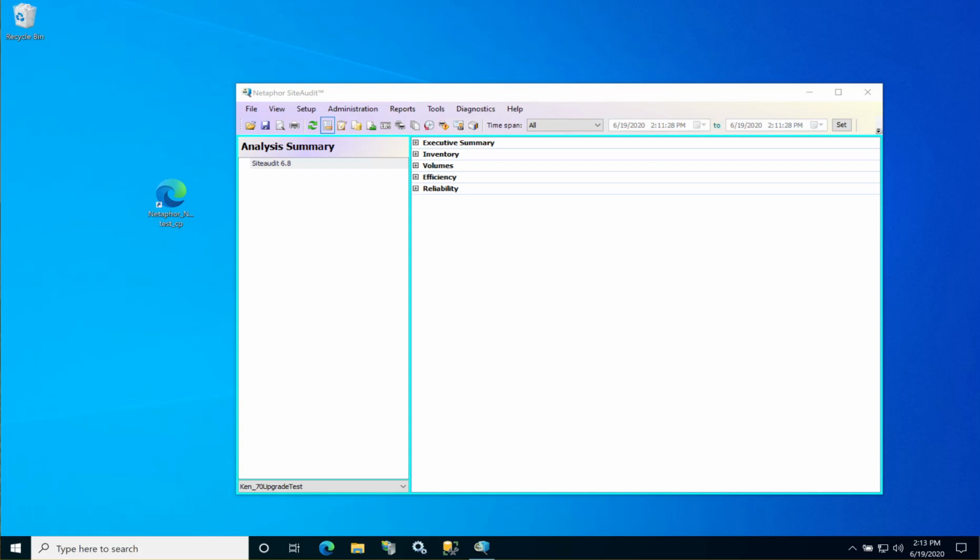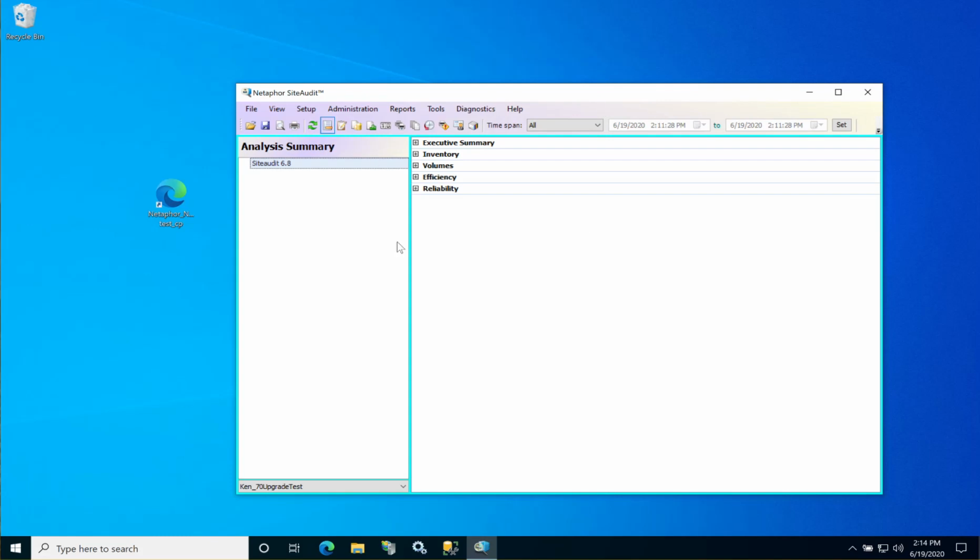In this video, we're going to install SiteAudit Hosted version 7 control panel. And in this particular case, we have the 6.8 version Hosted Administrator already installed. So we're just going to walk through uninstalling that first and then installing the control panel. If you are on a clean system, you can skip this first step and move straight ahead to the installation.